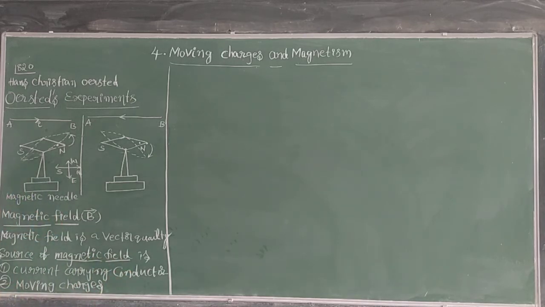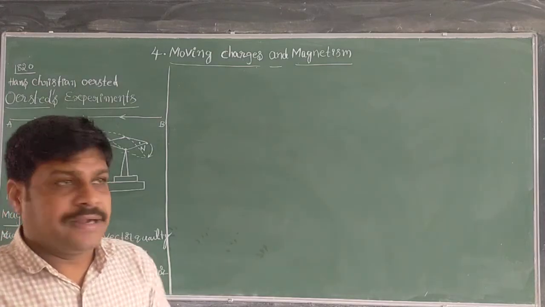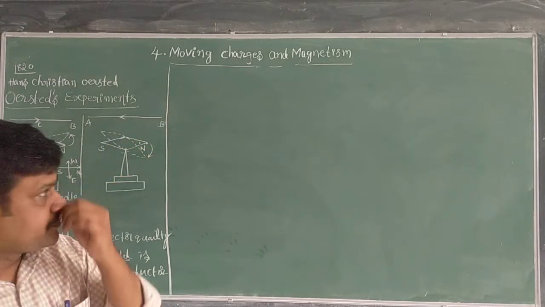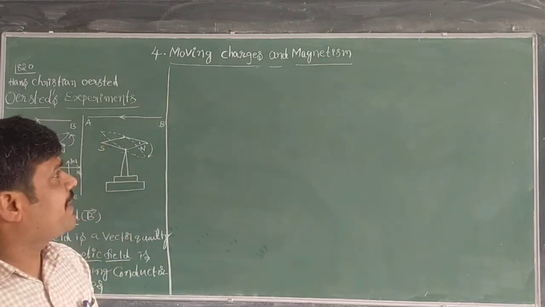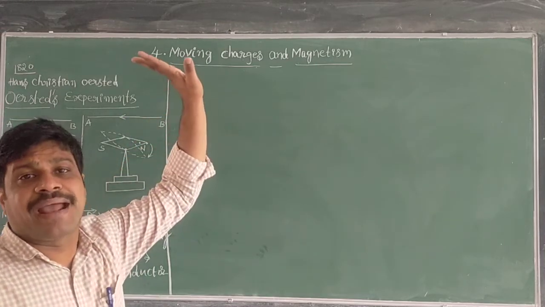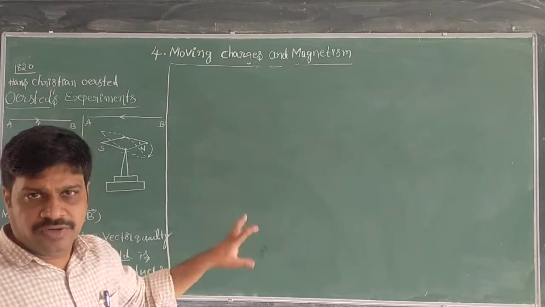That means there are two things to produce the magnetic field: one is the current carrying conductor, or moving charge. Moving charges also produce the magnetic field. So our chapter is moving charges and magnetism. Today we have to study about these topics.